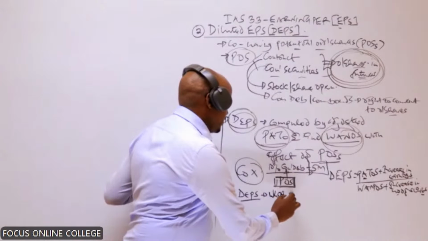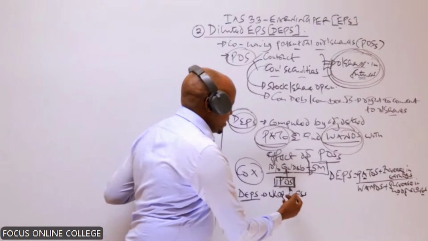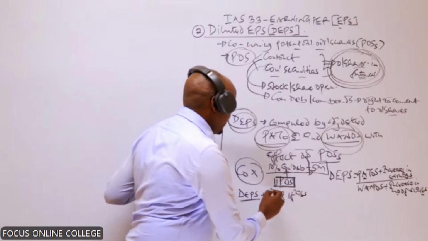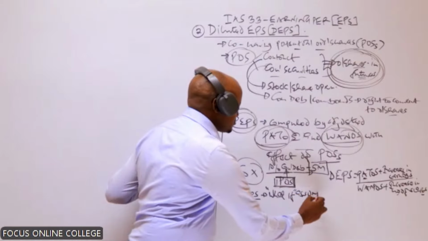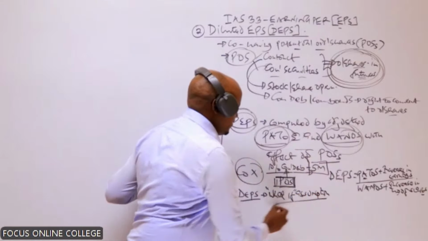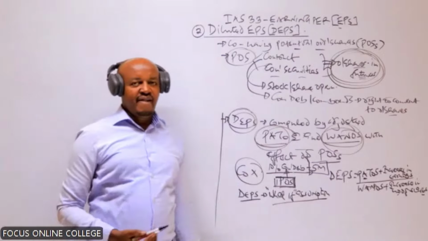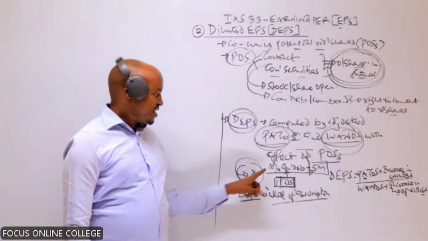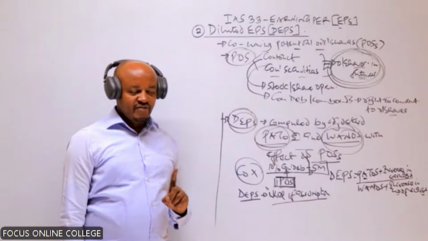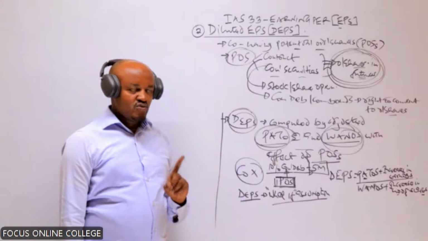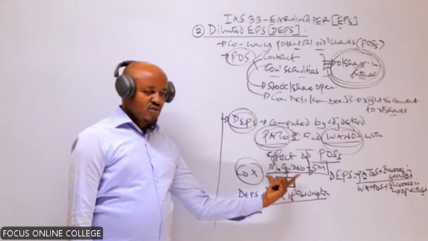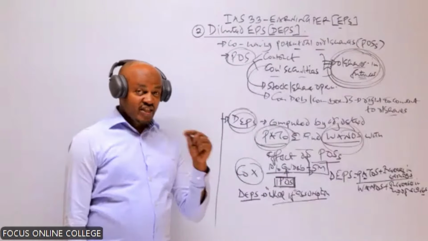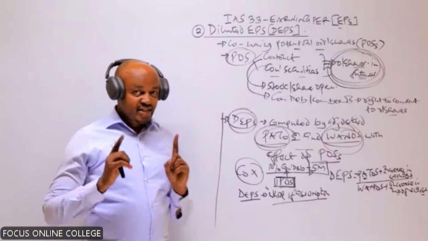Something called the if-converted assumption. You see, it is basically an assumption. What does that mean? It basically means that for us to be able to compute this diluted earnings per share, we ask ourselves, what if these debentures were converted into ordinary shares during the current year? That is an assumption which we make.